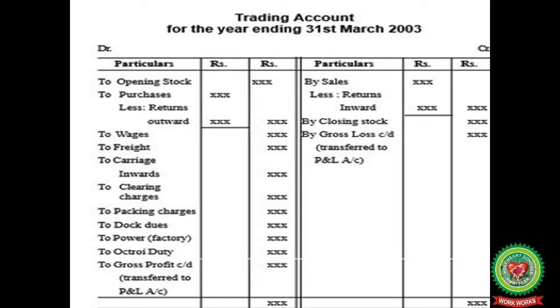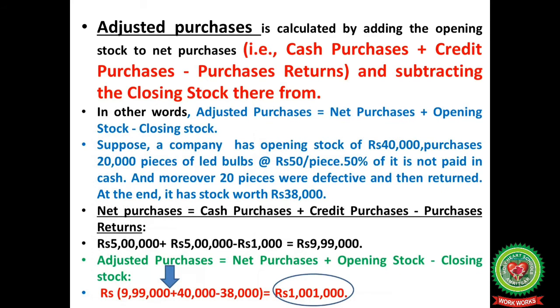So here we have a format of trading account. First of all, opening stock, then purchases less purchase return, wages, freight, carriage inward, clearing charges, packing charges, dock dues, factory power, octroi duty. On the credit side, we have sales less sales return, and then closing stock. If the debit side is more, we will have gross loss, which will be transferred to the profit and loss account. If the credit side is more, after deducting the expenses, we will have gross profit, which will be transferred to the profit and loss account.